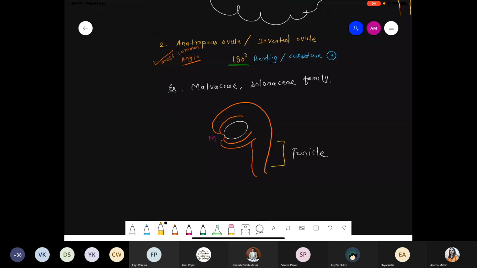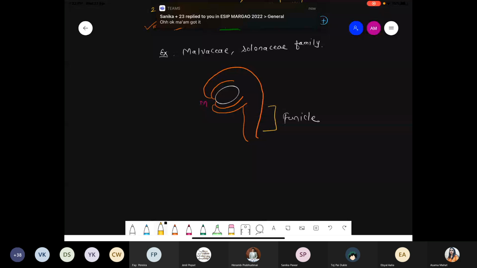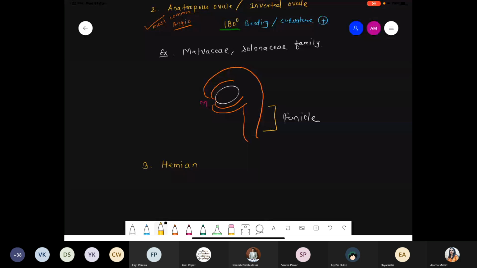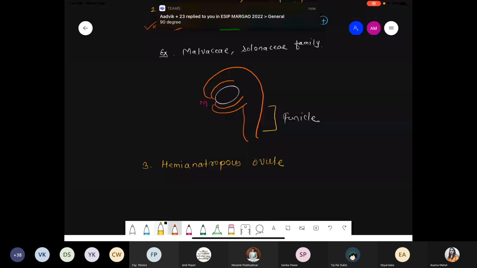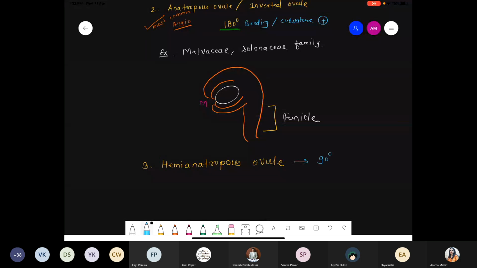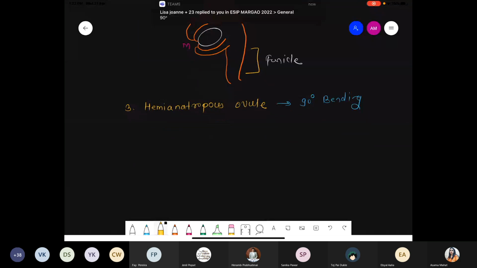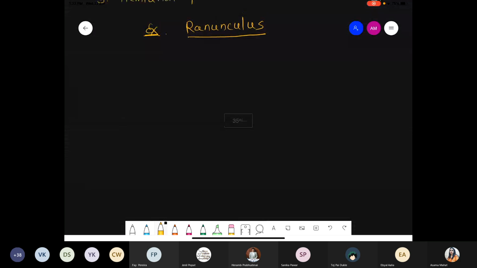Okay, fine. Next condition we are talking about is hemianatropous condition. Hemi means what? Half of the anatropous. So can you tell me how much bending angle it will be? Hemi, that is half. Hemianatropous condition, 90. So how much curvature is there? Yes. So write down, that is 90-degree bending, 90-degree curvature. Such a condition is present in buttercup, also called Ranunculus. So just try to understand by the diagram. We have to make a 90-degree angle.